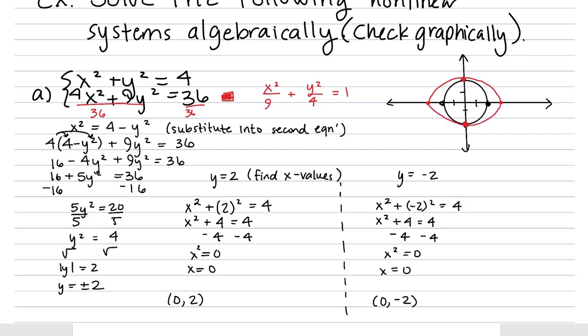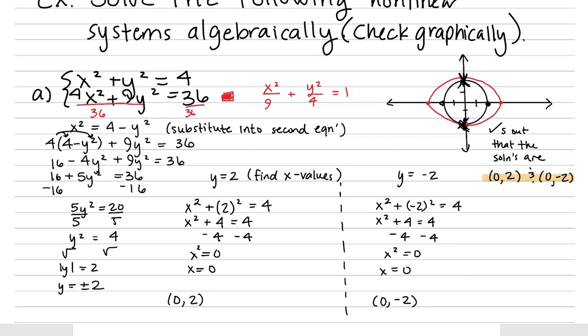Okay, and you guys can tell what are our actual solutions to the equation. We'll star those. The solutions are the intersection points, and we can see clearly that because the ellipse is actually containing the circle except for those two intersection points, we're only going to have 0, 2, and 0, -2. So it checks out. Okay, so once again, our solutions are the intersection points 0, 2, and 0, -2. Nice.